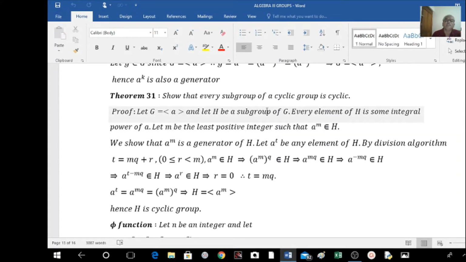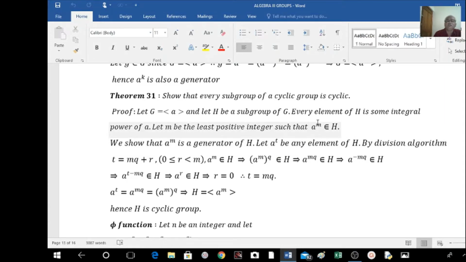Now H may be consisting of A squared, A to the power of 5, something like this. That is, A to the power of some integer. Now here let M be the least positive integer such that A to the power of M belongs to H. That is, for any positive integer, if A to the power of that integer belongs to H, then that integer must be greater than or equal to this M. That is, M is the least positive integer such that A raised to M belongs to H.